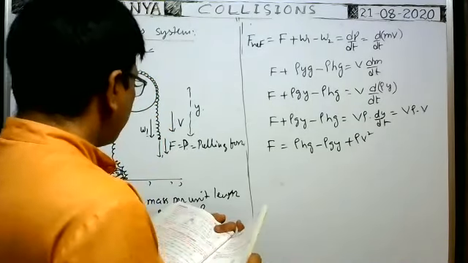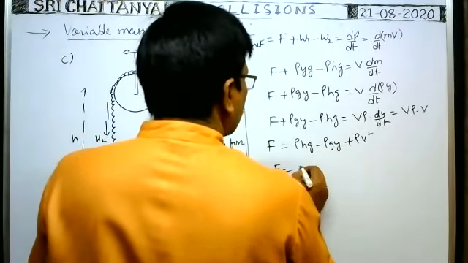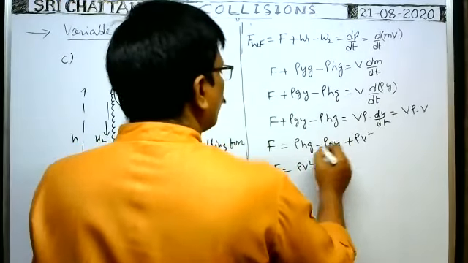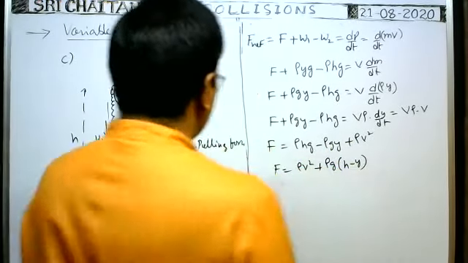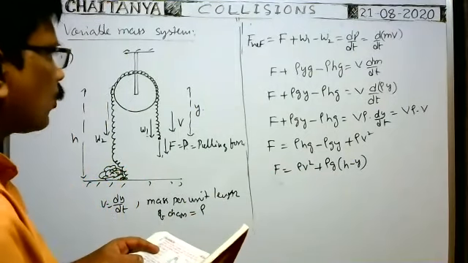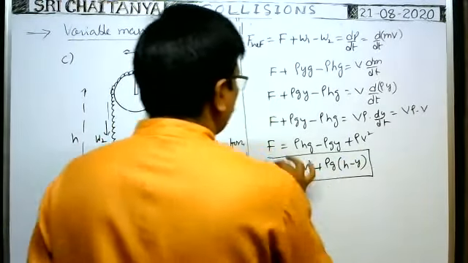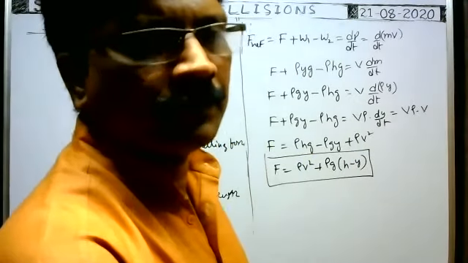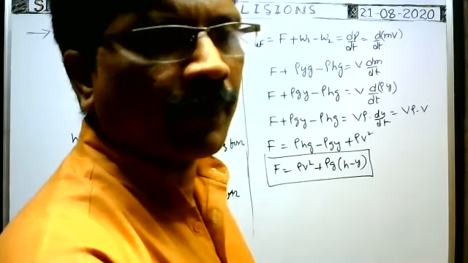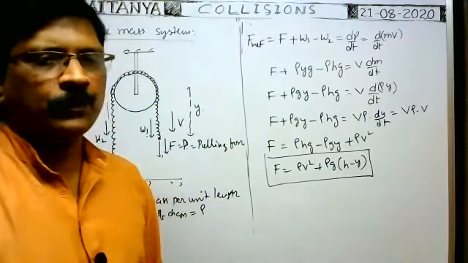So therefore, you see the answer: F is equal to rho v squared plus, in these two terms we can take rho g common, then h minus y. So rho v squared plus rho g into h minus y. Yes, option 1 is correct. Option 1 is correct. Okay.